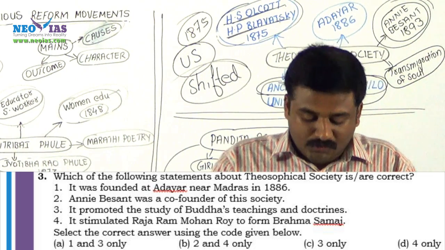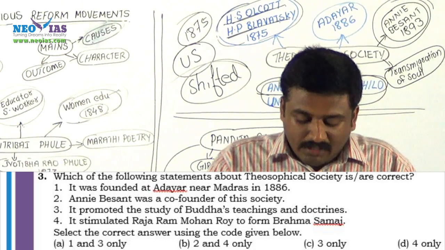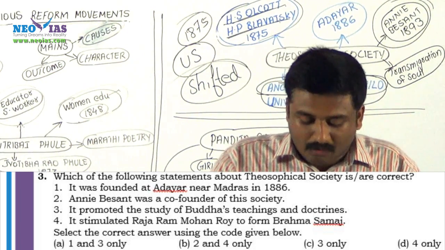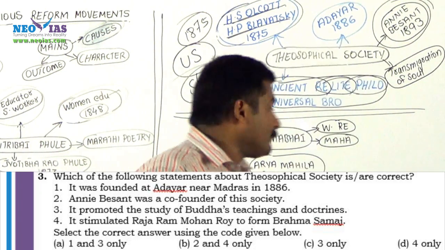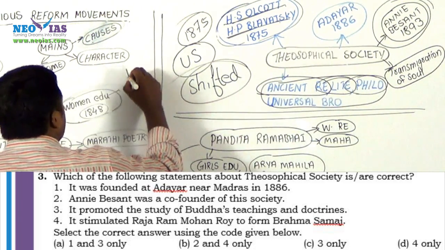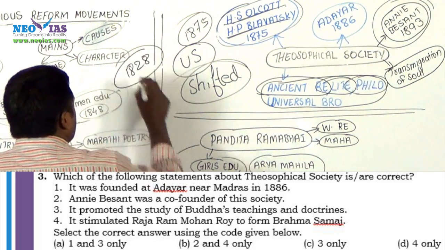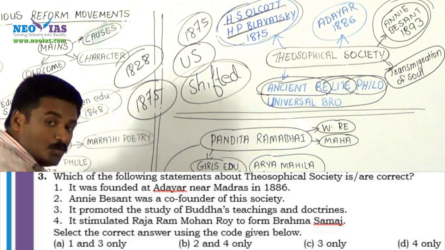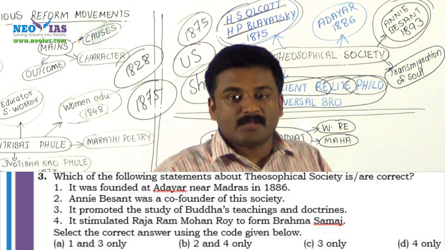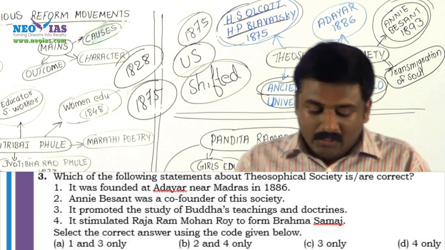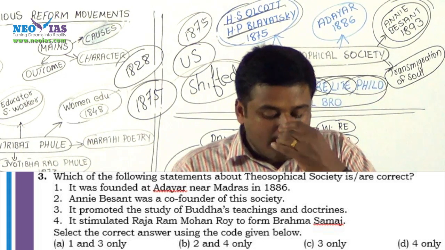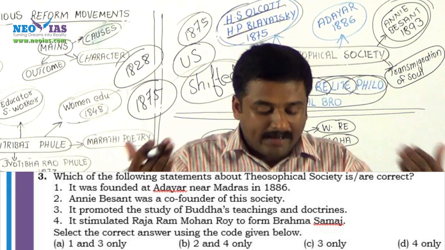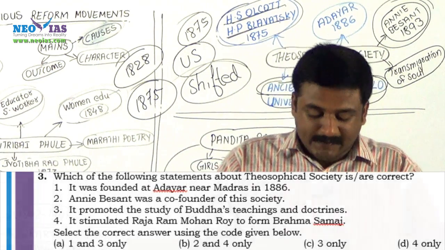And let us check the fourth statement also. It stimulated Raja Ram Mohan Roy to form Brahma Samaj. It is wrong, because Brahma Samaj was already founded in 1828. The Theosophical Society was founded in 1875. So there is a huge gap. The Theosophical Society was founded after Brahma Samaj. So if we say it stimulated Raja Ram Mohan Roy to form Brahma Samaj, it is an incorrect statement. So our answer is 3 only, C is our answer.